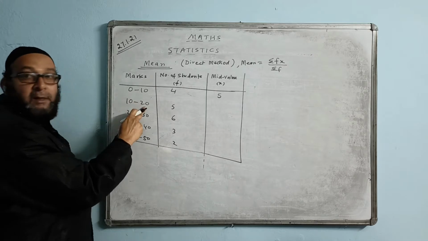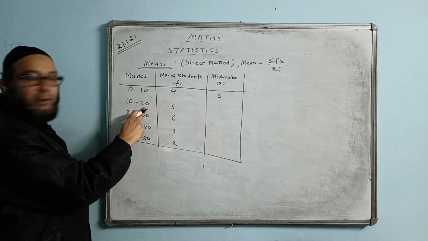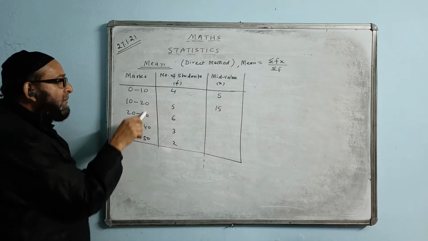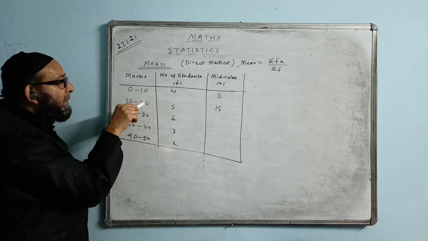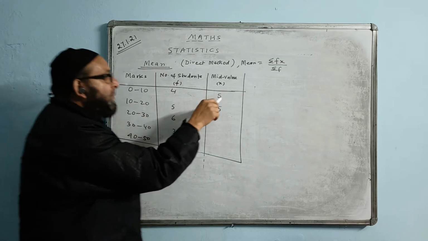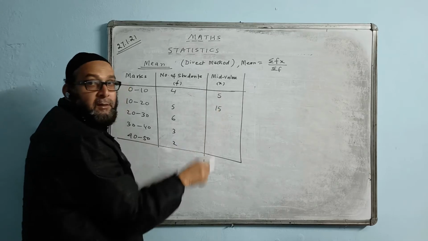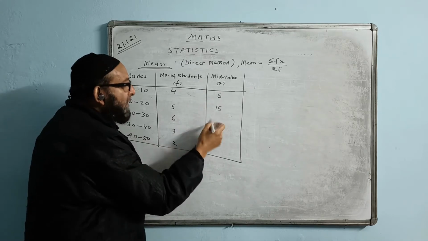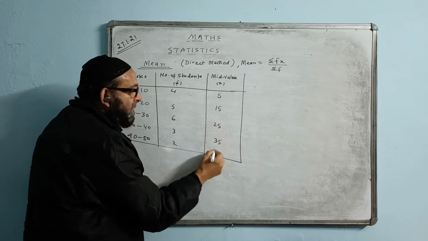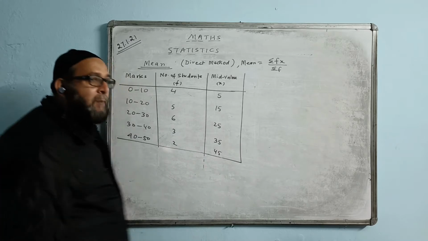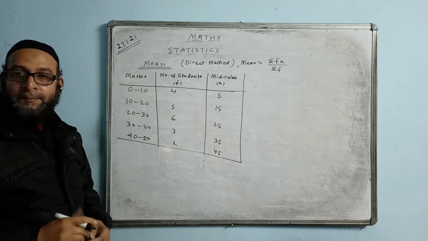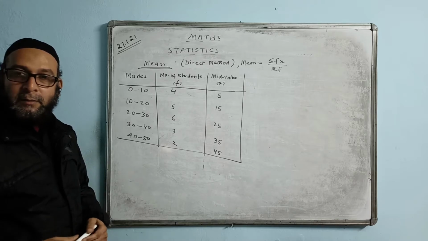Same way, 10 plus 20 is 30, 30 by 2, the answer is 15. You can see the difference between each number, 10 becoming 20, 30, is a gap of 10, 10. You can maintain the same gap. After finding one number, you can continue with the same difference. So 5, 15, next 25, 25 plus 10 becomes 35, plus 10, 45. You can keep on adding the same difference. Is it clear?